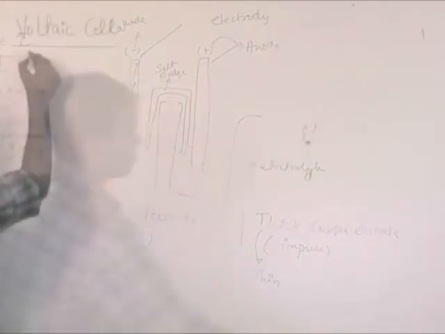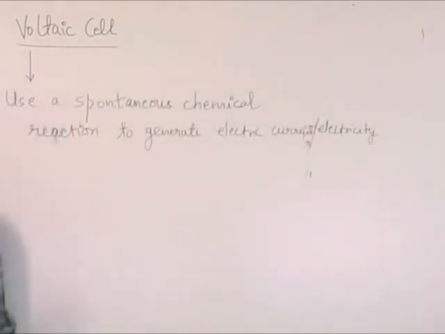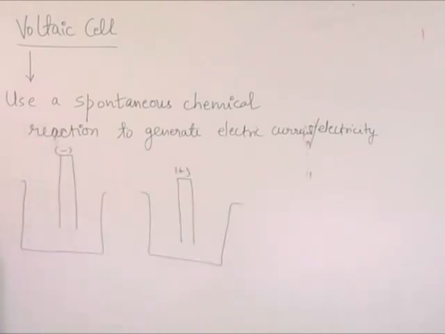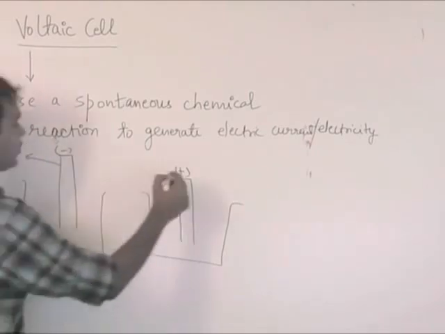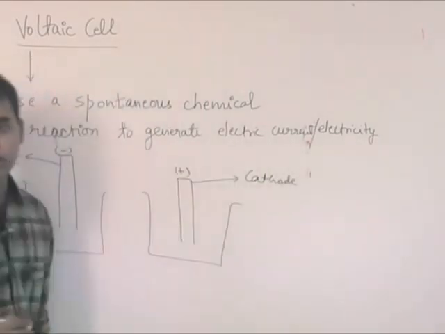The first case is the voltaic cell. In a voltaic cell, I have a spontaneous reaction, and using that, I'm going to generate electricity. In this case, the negatively charged terminal is known as the anode, not the cathode, and this is the cathode.